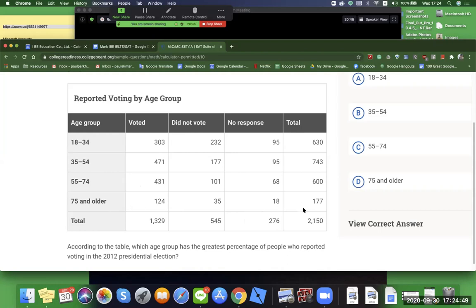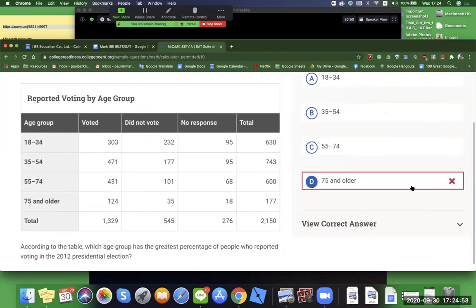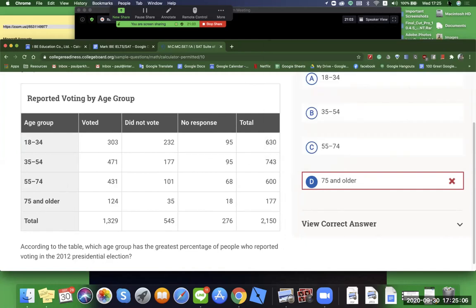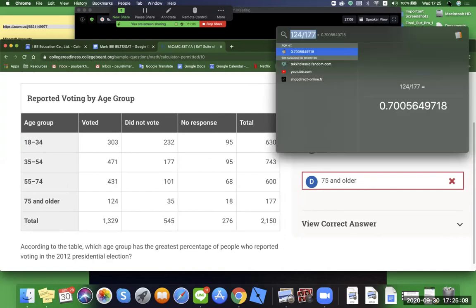Yes, those responsible old people. Thank you. Oh, no, it's not. Okay, so we have to do the math now, right? We have 124 divided by 177. That gives us 70%, right? So we're trying to beat 70%, right? Mental math. Oh, no, you let me down.